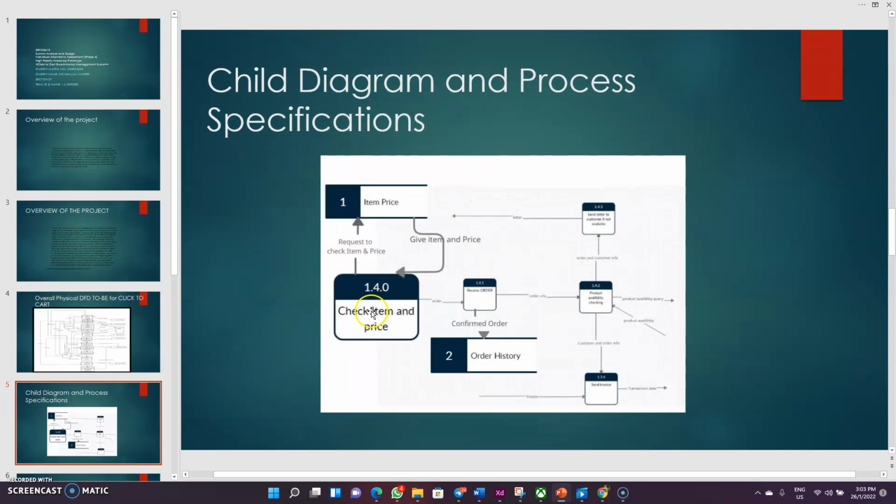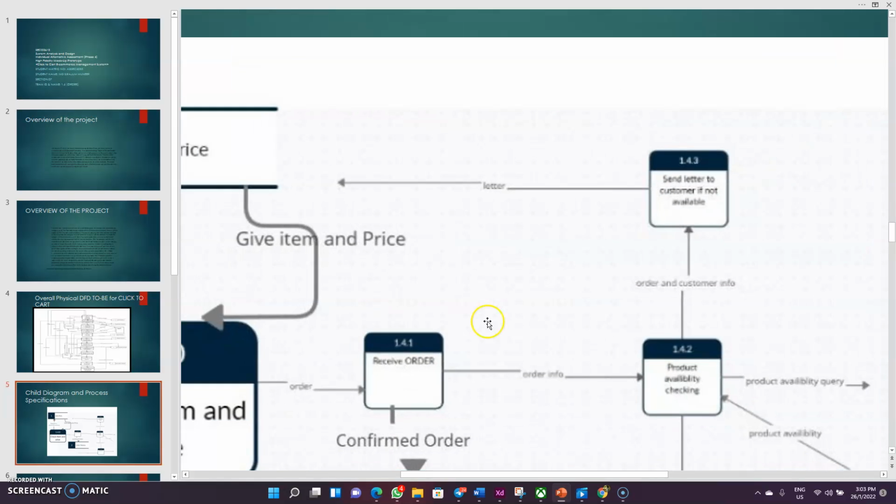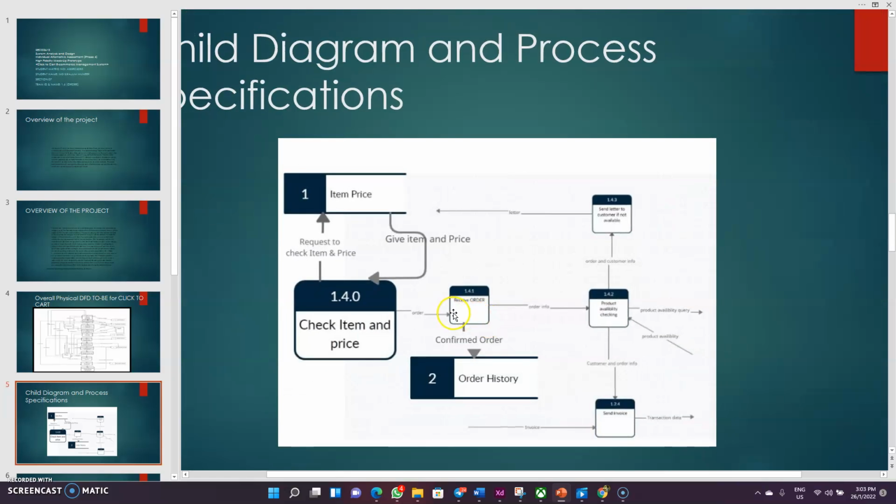Then if I go to the child diagram of the order part, we can see that when a user checks item and price, then the system will receive the order from the user, and then it will check if the product has availability or not. If the product does not have availability, it will send a message to the user. And if the product has availability, then after placing the order, it will send an invoice, and the invoice will be directed to the user, and also it will store data to the system. This is my child diagram of the order part.